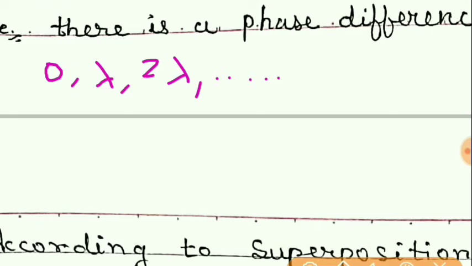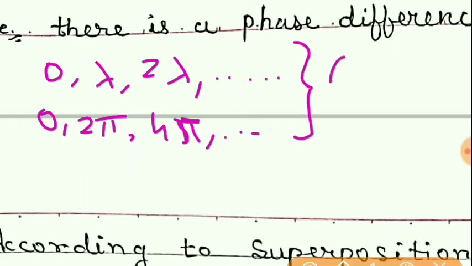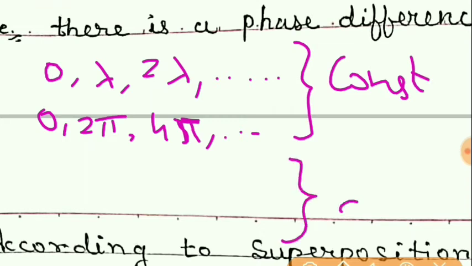The phase difference can be 0, then 2 pi, then 4 pi and so on. So this is for constructive. Now from this we can write for destructive also. What should be the path difference? What is between these two, 0 and lambda?